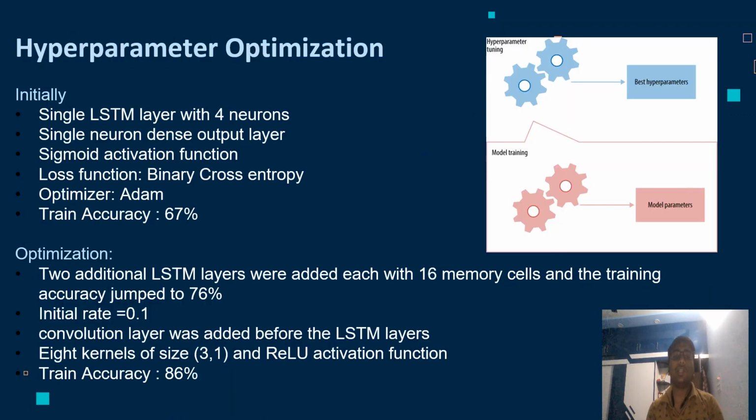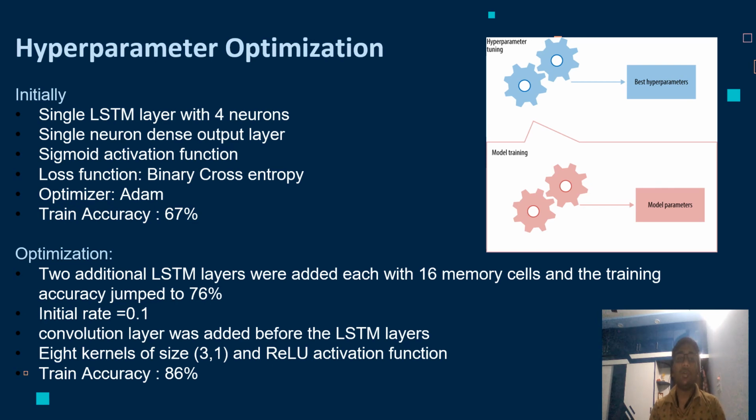Initially, model selection began with a single LSTM layer with 4 neurons and a single neuron dense output layer with a sigmoid activation function. Adam was chosen as the optimizer and binary cross entropy as the loss function for all iterations of the model selection process and the final model. This initial model was able to achieve only 65% accuracy on the training dataset, which indicated it didn't have sufficient capacity to overfit to the training data.